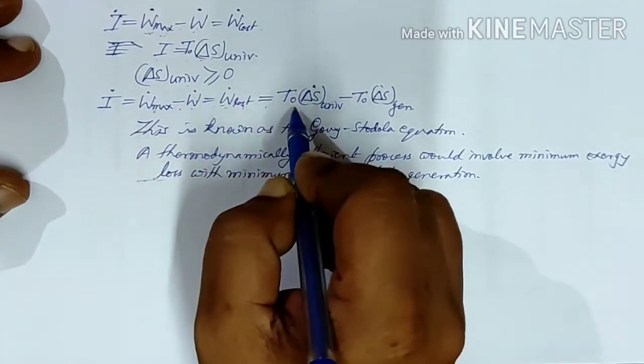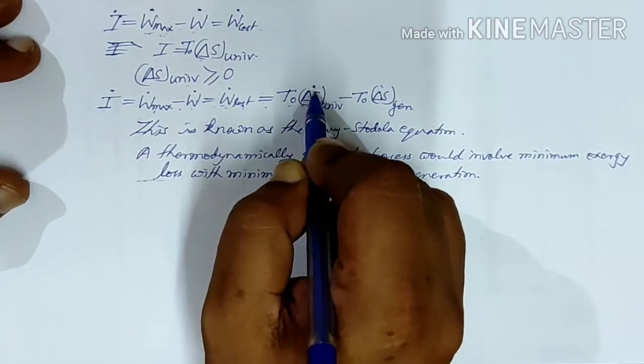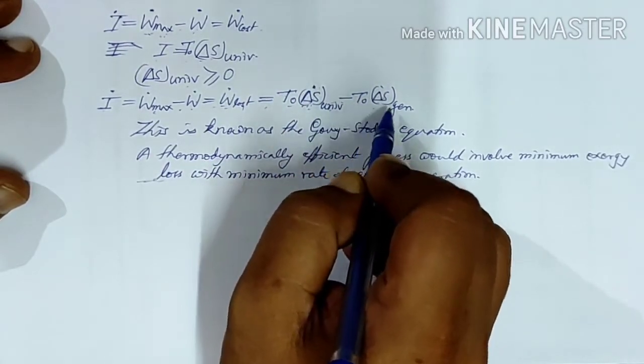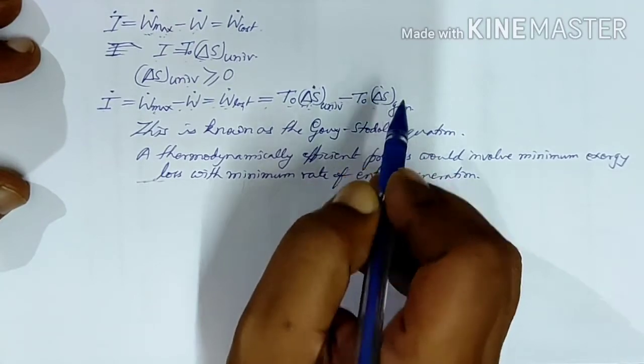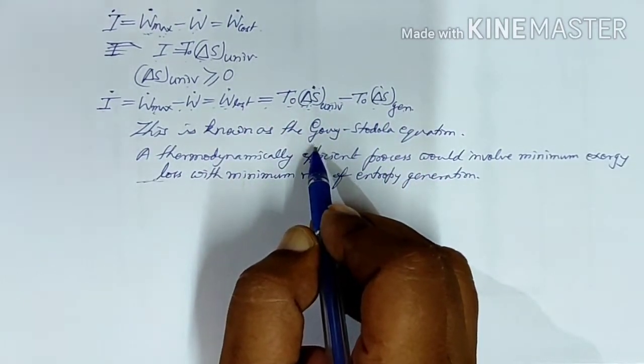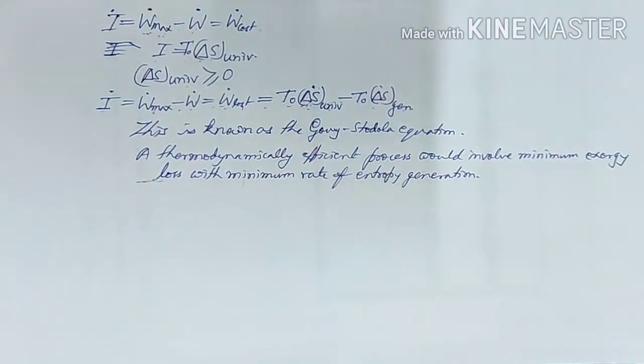So it will be equal to T0 into the rate of change of entropy of the universe, that is T0 into the rate of entropy generation. This is known as the Gouy-Stodola equation. A thermodynamically efficient process would involve minimum exergy loss with minimum rate of entropy generation.